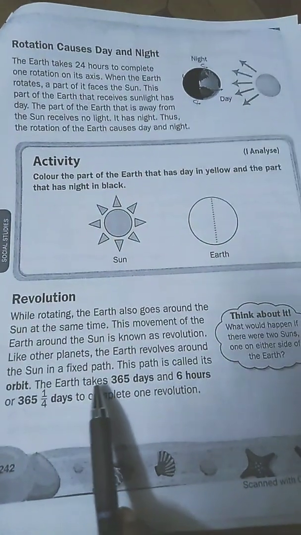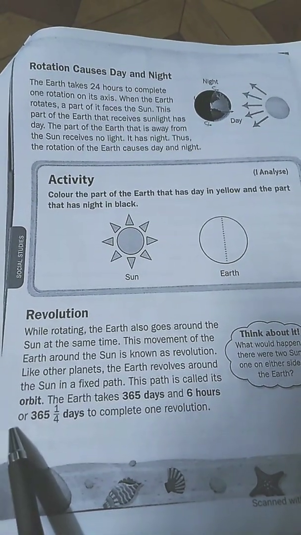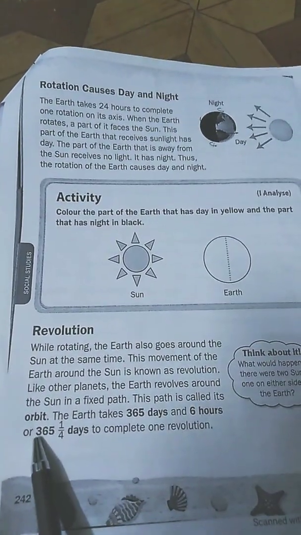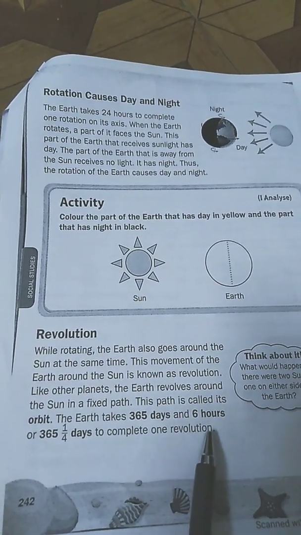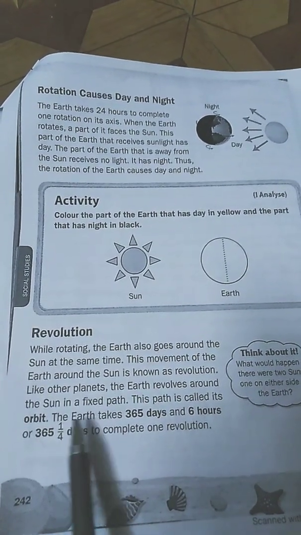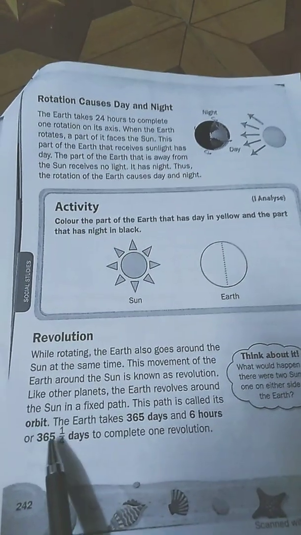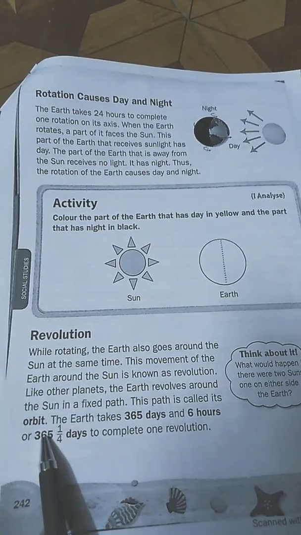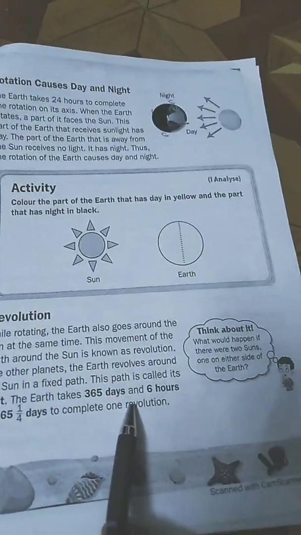The Earth takes 365 days and 6 hours, or 365 and a quarter days, to complete one revolution.